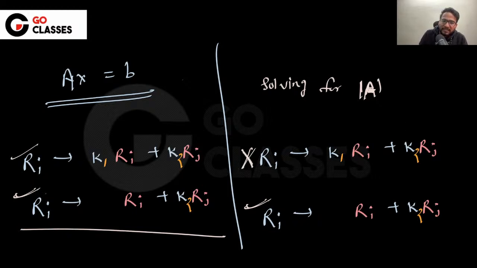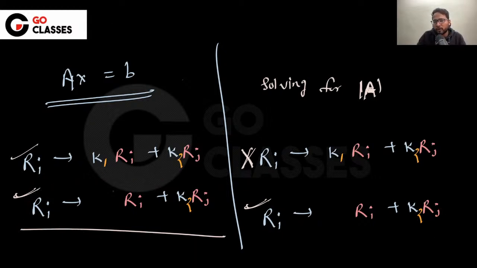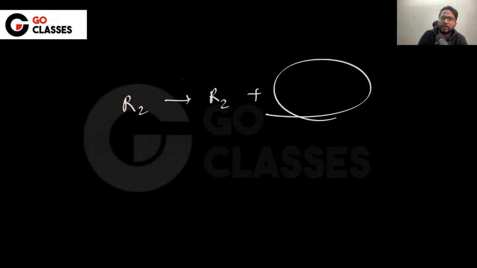So let's just do one thing. Let's just remember the common rule, that you are not allowed to multiply with k1 in case of Ri. Okay. So whenever you want to do some elementary row transformation, R2 gives, first write R2, then plus whatever you want to write. That's the rule that we are going to follow. Cool. So hope you understand this. Let me know if there is any doubt in this.